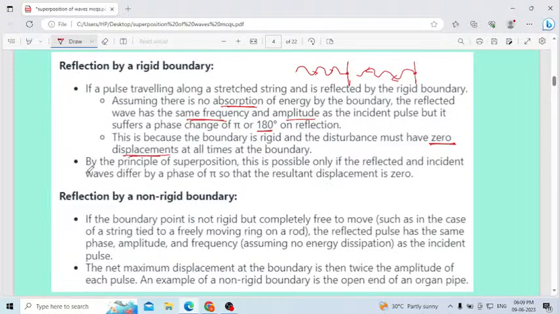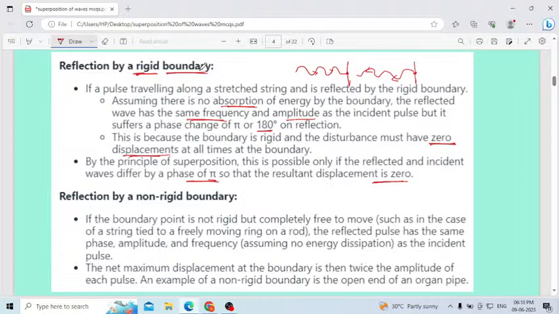But by the principle of superposition, this is possible only if the reflected and incident waves differ by a phase difference of pi, so that the resultant displacement will be zero. What is the condition for the resultant displacement to be zero? The boundary must be rigid, then the incident wave and the reflected wave have a phase difference of pi. All these cases are valid only in the case of a rigid boundary.